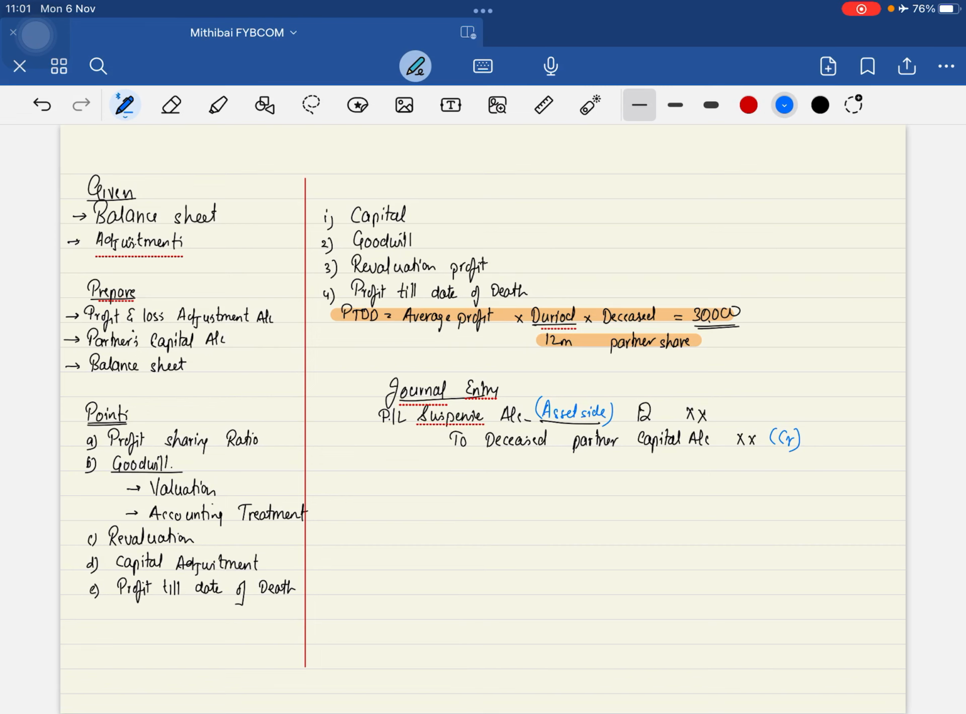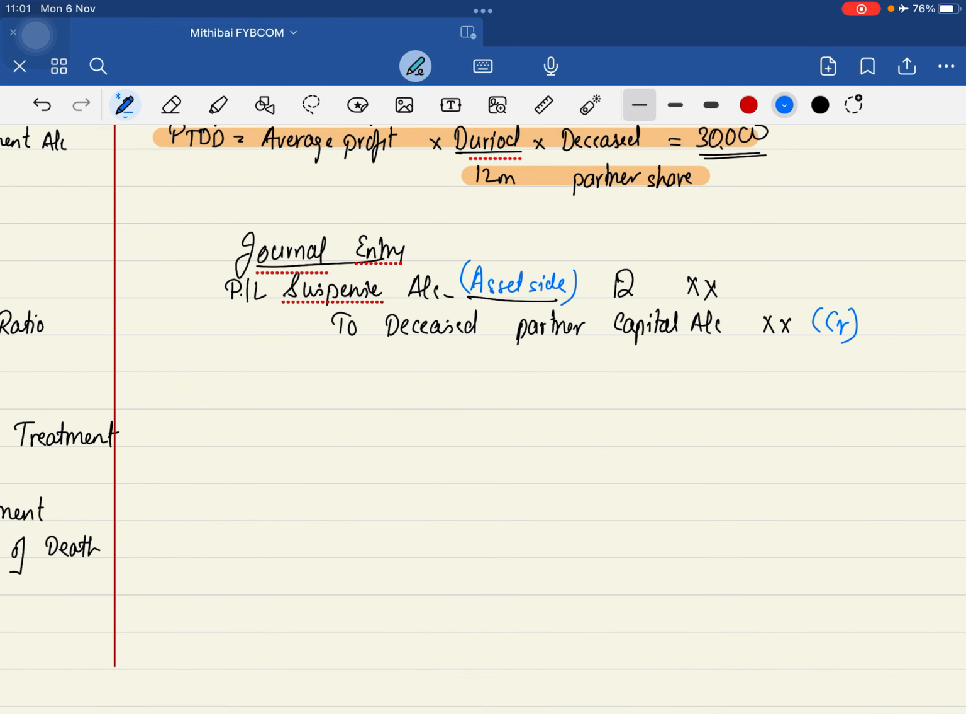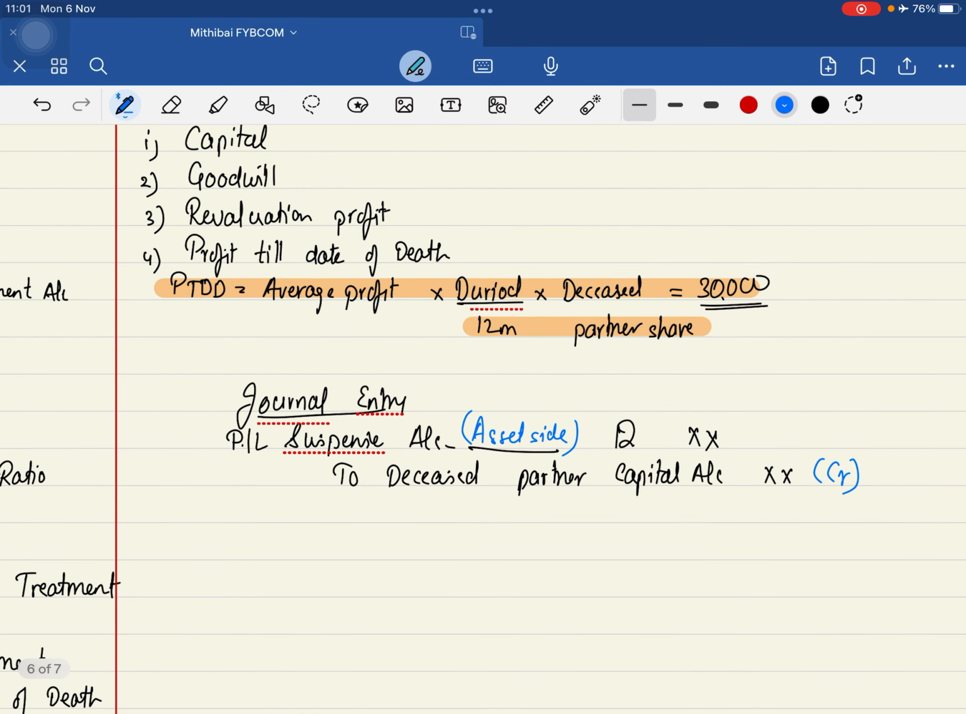What we'll be doing is let's take one by one and go ahead with it. Before I forget, the partner who is dead and the legal executive, they're going to come to you. They're going to ask you for all this money today itself.